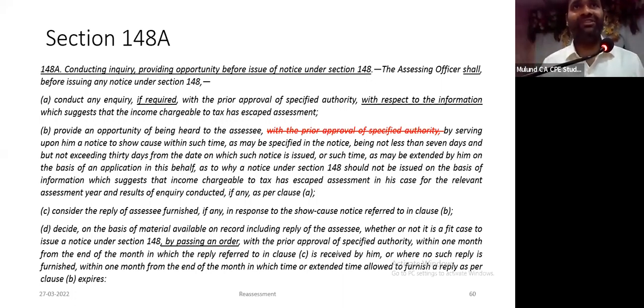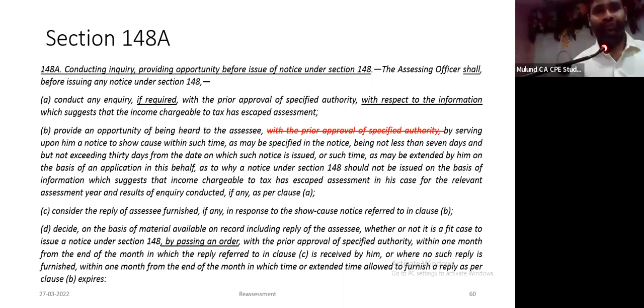If you see beyond 3 years, specified authority is the principal chief commissioner of income tax. There is one principal chief commissioner of income tax for the city of Mumbai. अगर हर एक रीअसेसमेंट का केस में उसके पास अप्रूवल लेने गए तो उसके पास तो और कोई काम बचेगा ही नहीं. Because if I have heard correctly, about 1.5 lakh, 2 lakh notices are in process. Does that mean he has to apply his mind? One person, principal chief commissioner of income tax, has to apply his mind for conducting inquiry, for passing of order, for issuing notice. So it's a separate issue altogether.